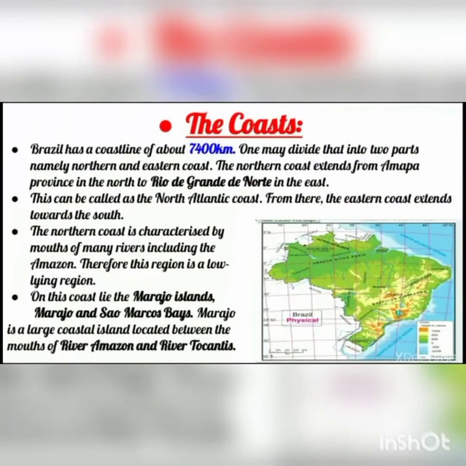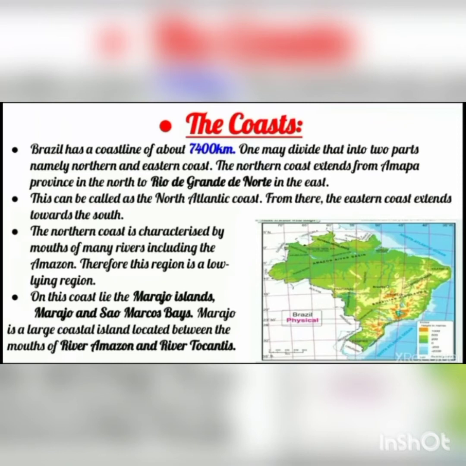Next we are going to study the Brazilian coast. Brazil has a long coastline of about 7,400 kilometers. So what is the coastline of Brazil? 7,400 kilometers. Now one may divide that into two parts, namely the northern coast and the eastern coast.